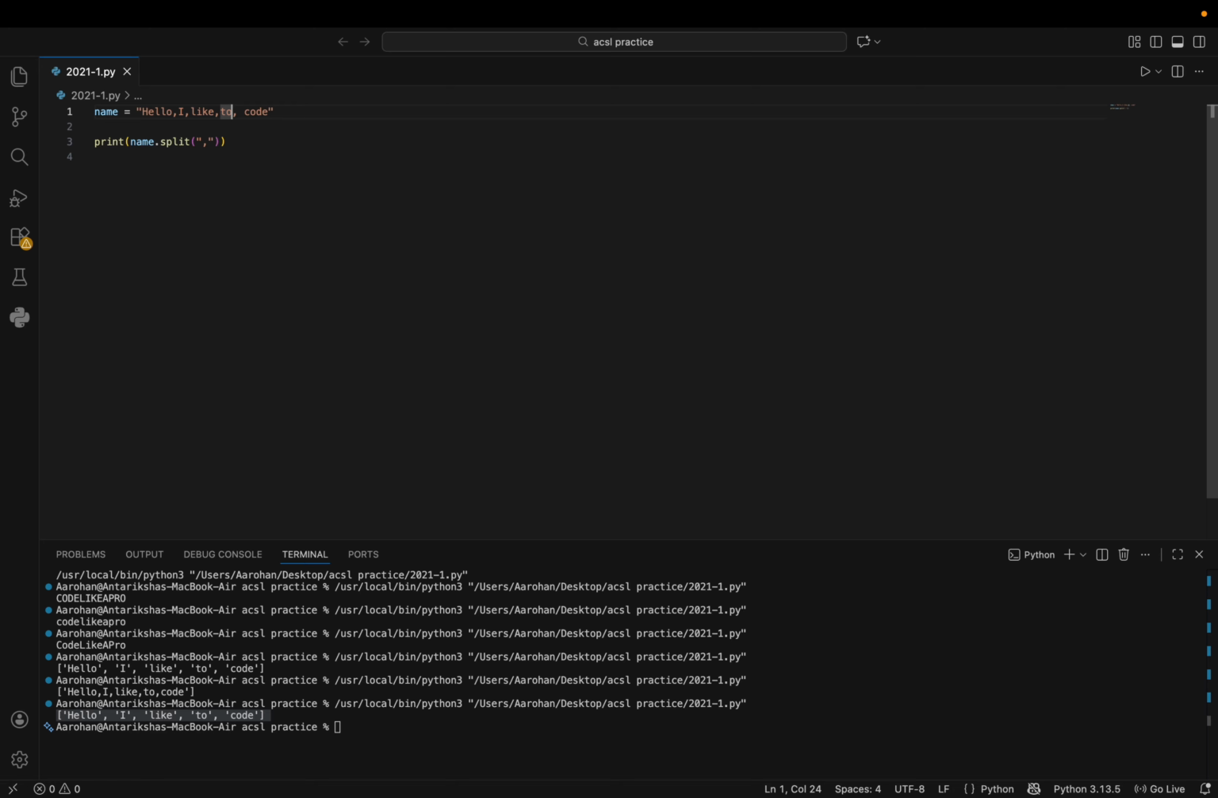If I had a space and a comma, then I just have to update it here, and it will do the very same thing. It will still split it just like normal.